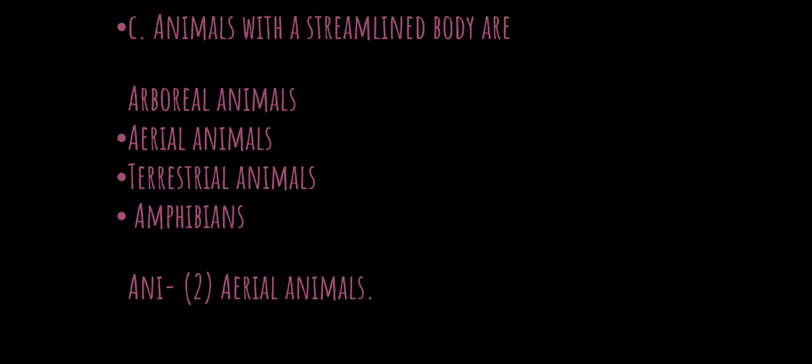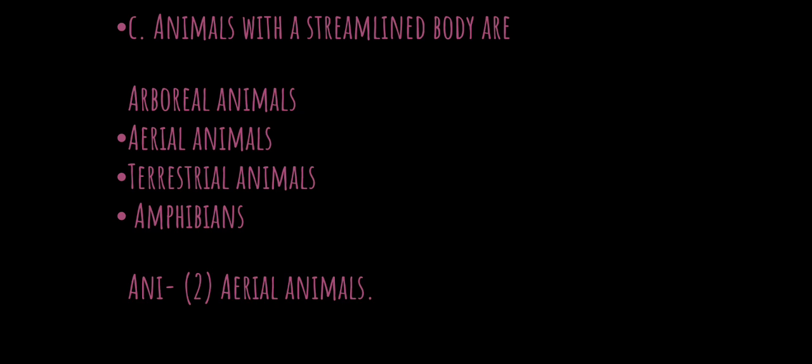C. Animals with a streamlined body are. Options are arboreal animals, aerial animals, terrestrial animals and amphibians.